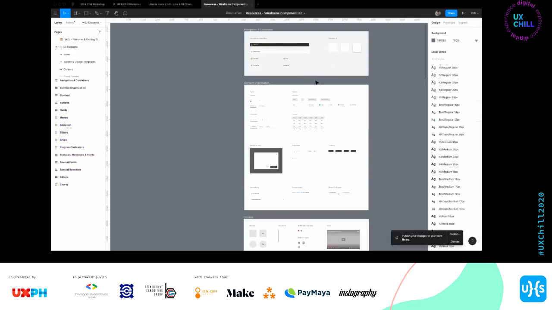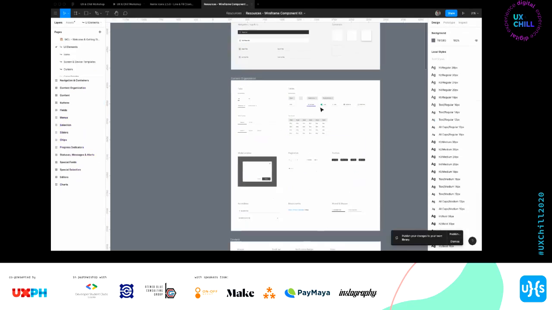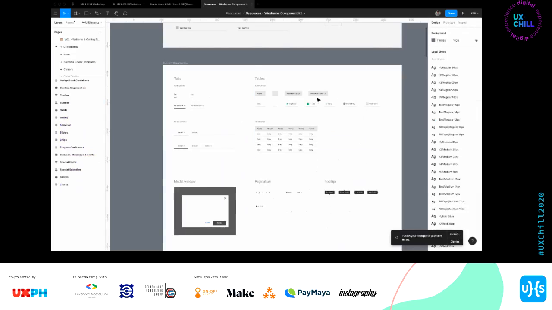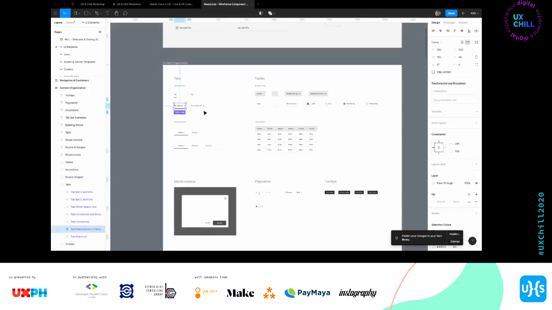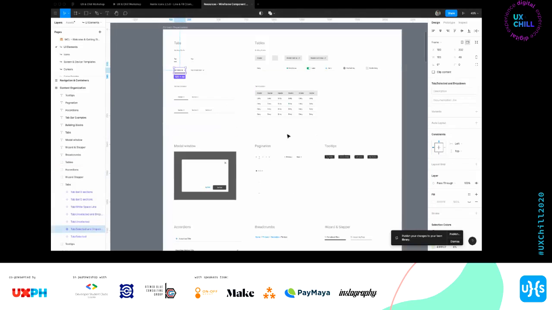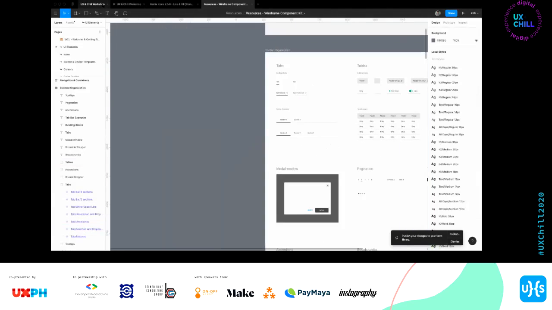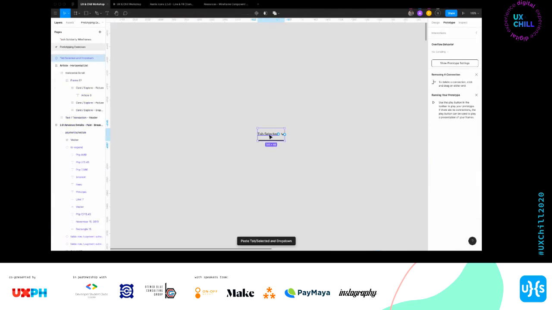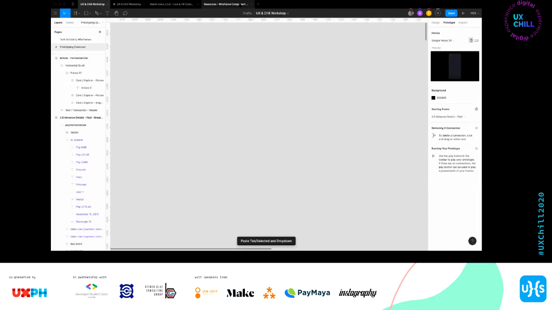And then one thing I also load frequently is this one. It's a random wireframe component kit. I would just get the things I need, and then I'll copy it to my file. Like example here, copy ko siya. Yun siya. Then I would use it. Ganun. This saves a lot of time for me.